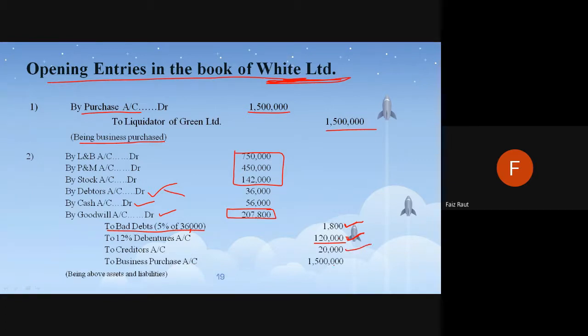Business purchased: we are actually paying 15 lakhs. So these figures we have got directly. Now we will compare these figures with this, and whatever difference comes, we will put it in goodwill. Any doubts here?